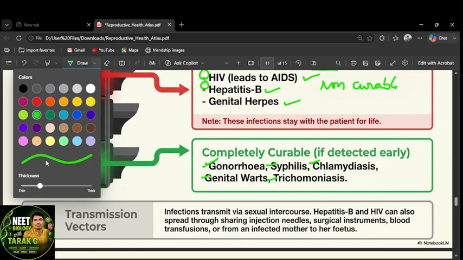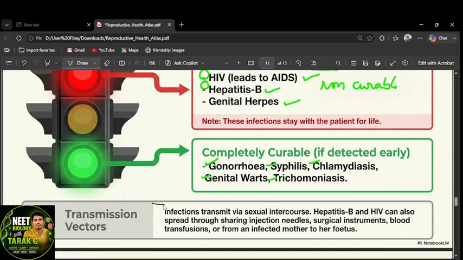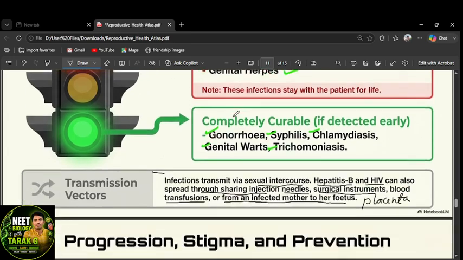Now, transmission vectors. Here they have given that infections transmit via sexual intercourse, which include hepatitis B and HIV. These can also spread through the sharing of injections, needles, surgical instruments, and blood transfusion, and from an infected mother to the fetus through the placenta. Got it? That is how hepatitis B and HIV infect, not only through sexual contact. That's a very important thing here.